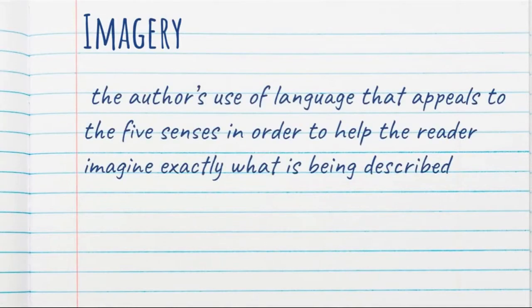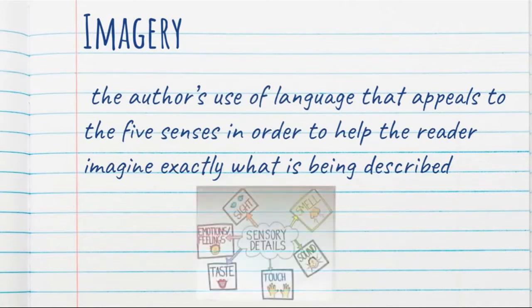The next term is imagery. Imagery is the author's use of language that appeals to the five senses in order to help the reader imagine exactly what is being described. Those are examples of the five senses.